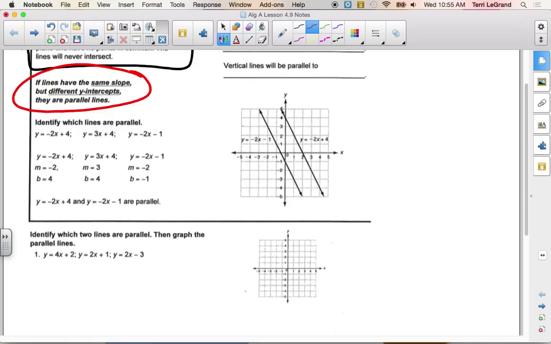If they started at the same place and they had the same slope, their rise and run exactly the same, they'd be on top of each other. Then would they have points in common? Yes. Could they be parallel then? No, parallel lines can't touch. So they have to start at different places, so they have to have different y-intercepts, and they have to have the same slope. That's how we can determine if lines are parallel or not, right?